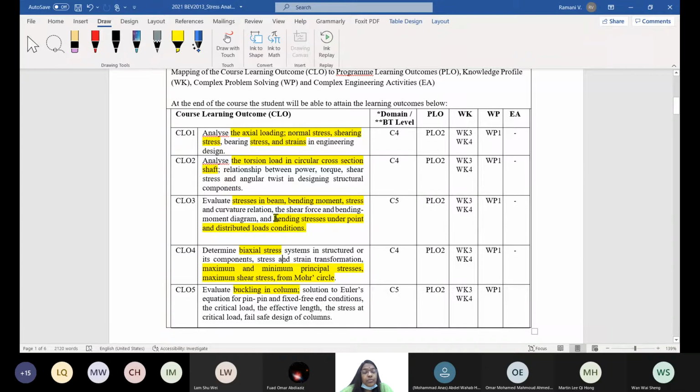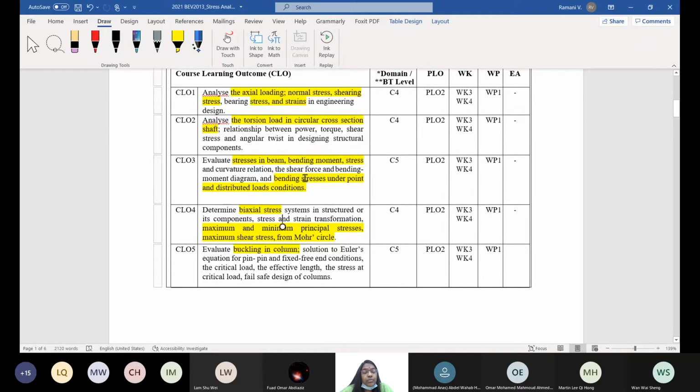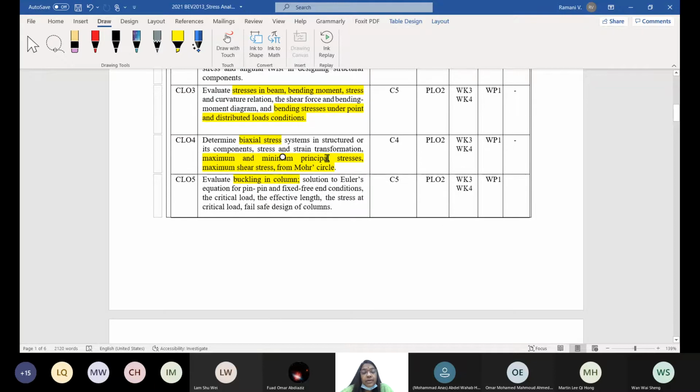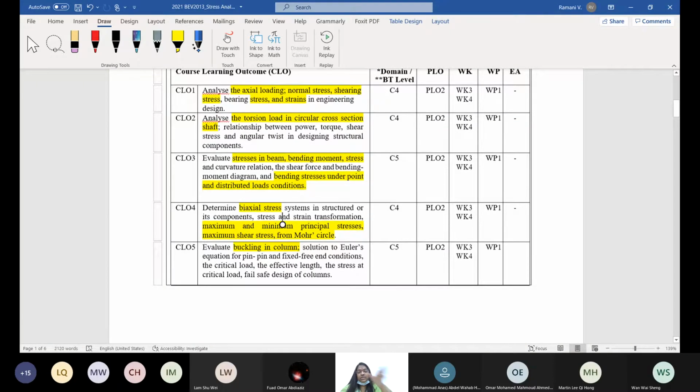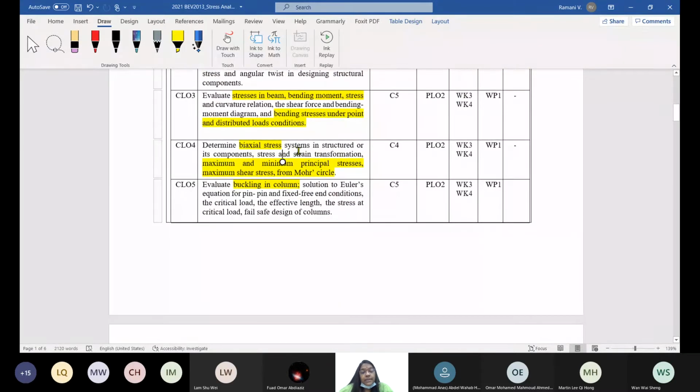And then this part is purely on bending. Bending, finding the bending moment, bending stress. Bending moment you already did in your dynamics. Now you're going to find the bending stress to design the member. And then determine the biaxial stress system. Here it's very peculiar, it's a special topic. We studied already stress, moments, stress, moment. We also designed, the subject is over with this. But there is another special thing.